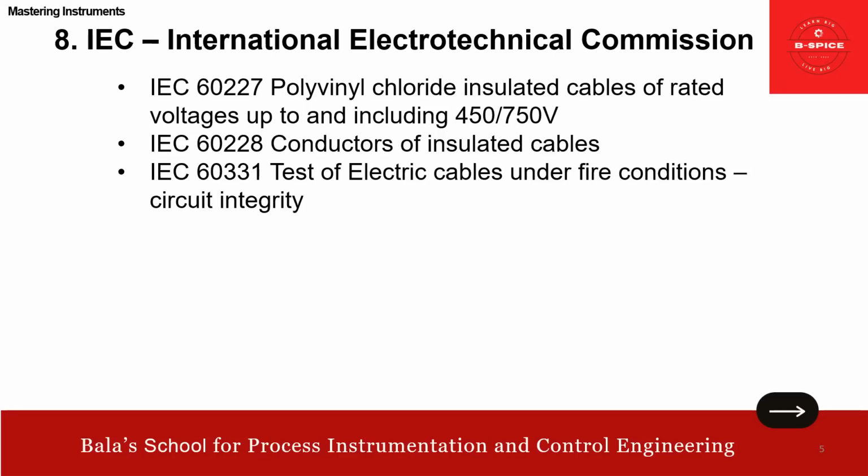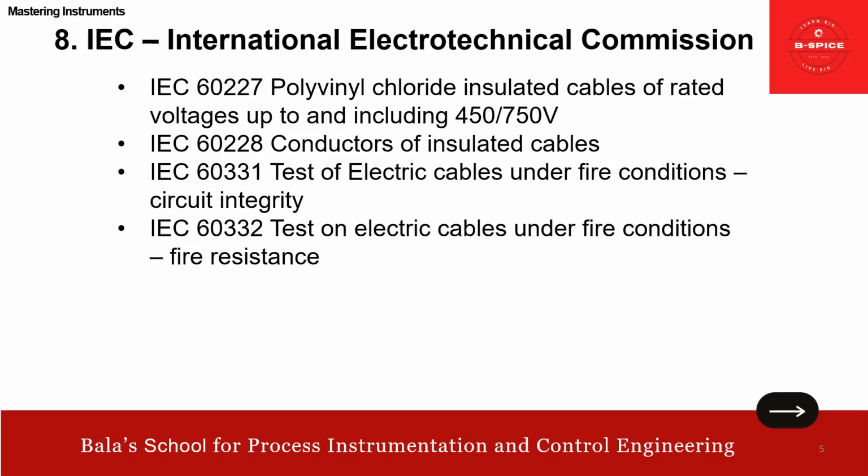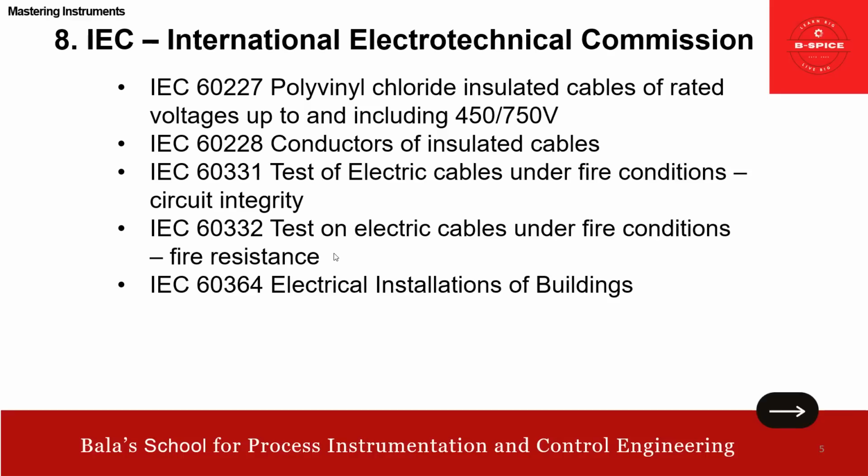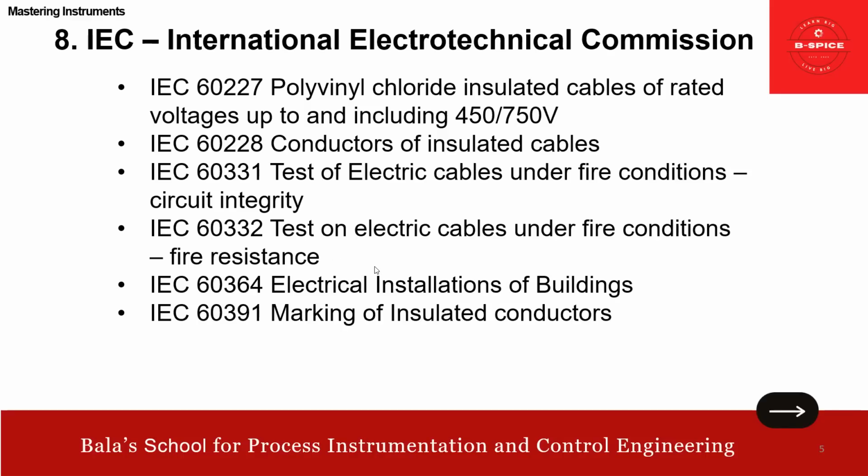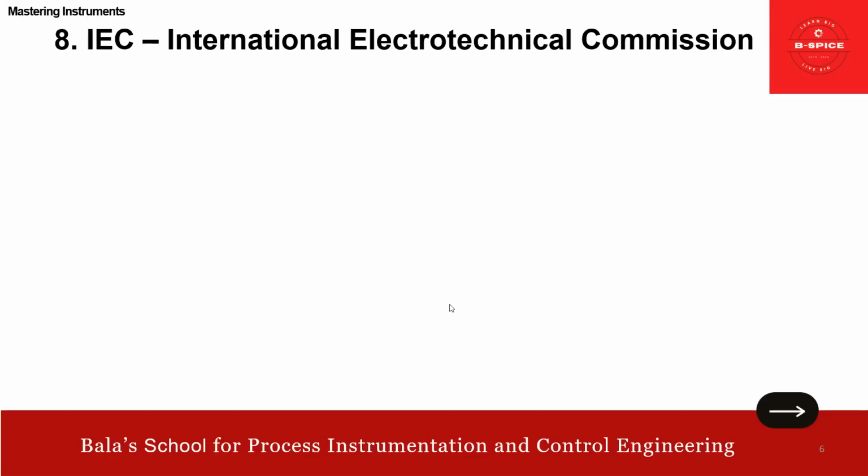Then 60331 is the test of electric cables under fire conditions, that is for circuit integrity. Then 60332 talks about tests on electric cables under fire conditions, fire resistance. So that's the difference: 331 talks about circuit integrity, 332 talks about fire resistance. Then 60364 covers electrical installations of buildings. 60391 covers marking of insulated conductors.